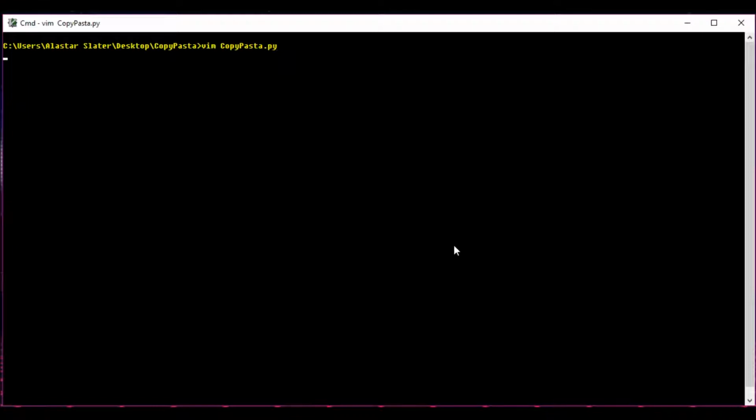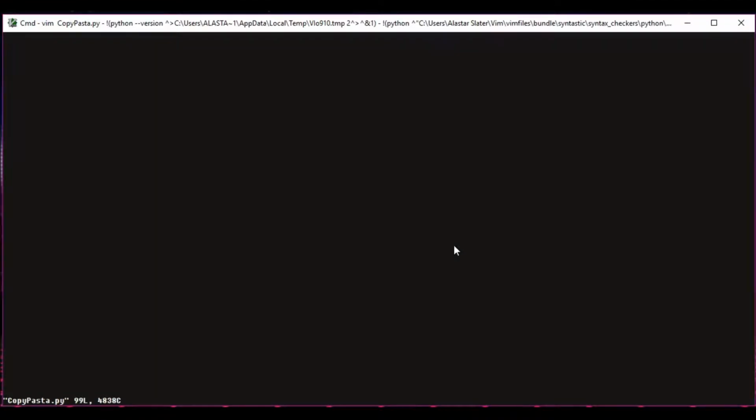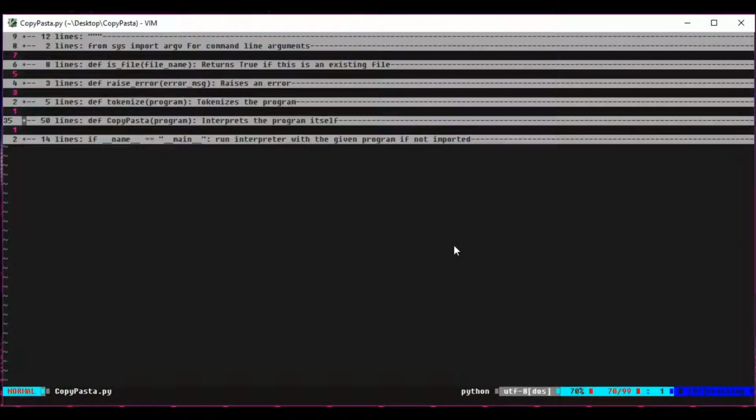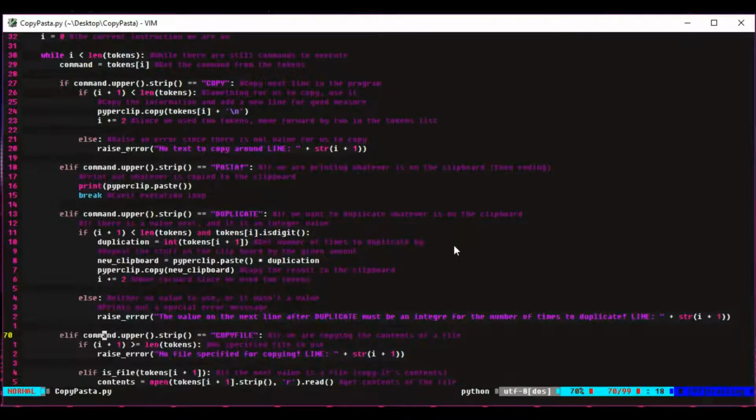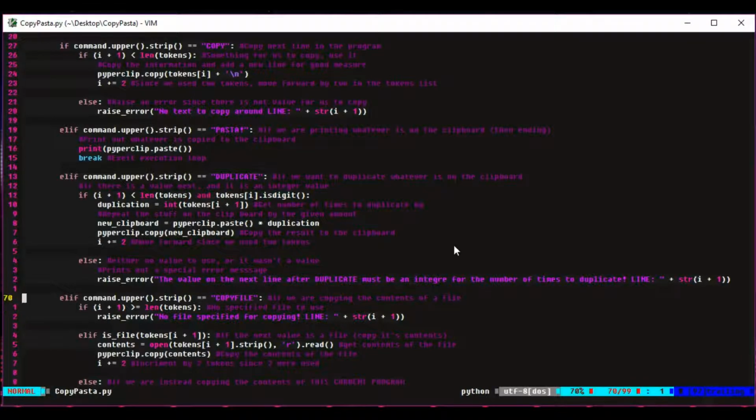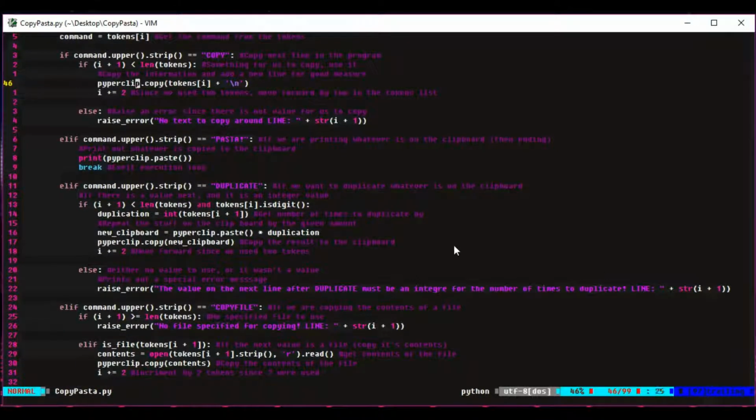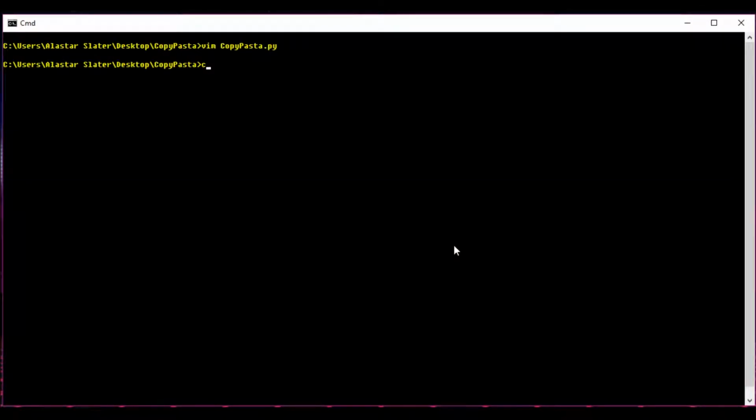So basically the command. So I look down to the copy bit, and the error is on, I'm sure you can see it, paperclip.copy, and then I copy tokens with the index of I, when it should have been tokens with the index of I plus 1. So then I fix that, and there you go, it prints out hello world as it should have. So that's working now.